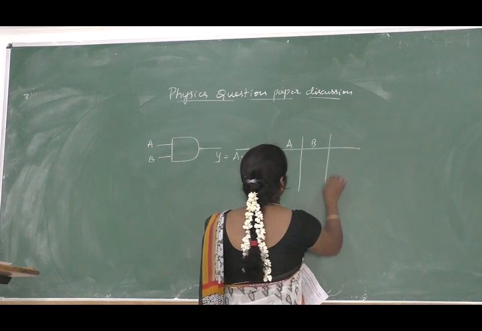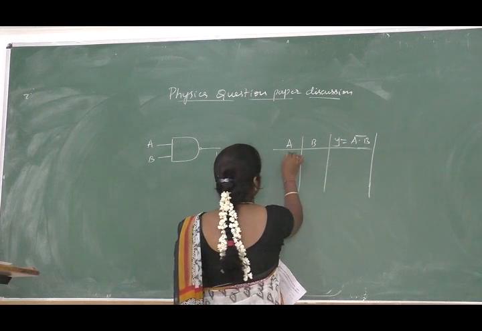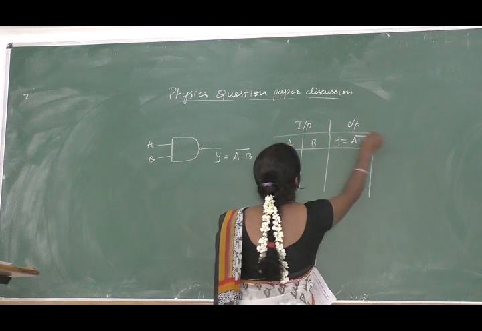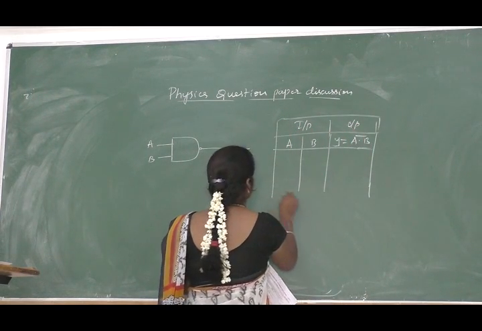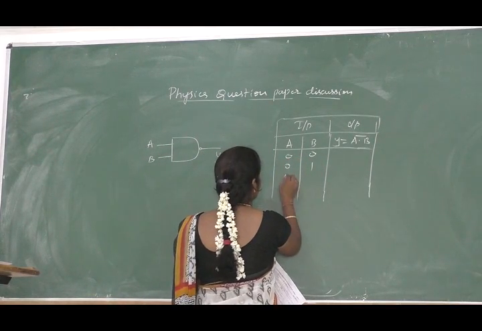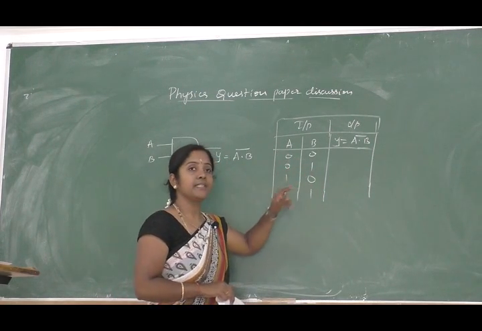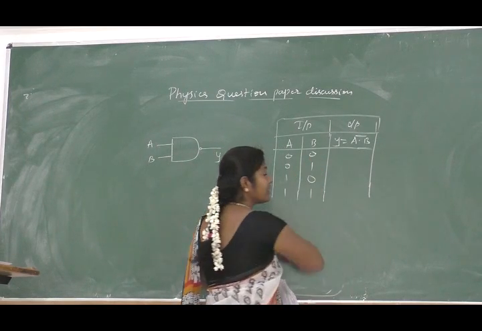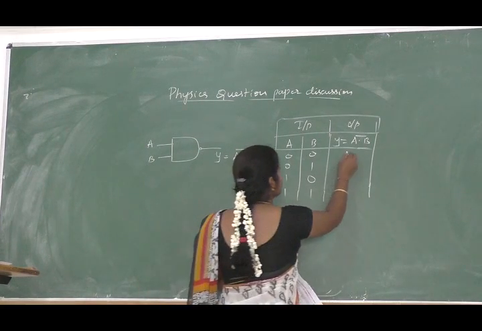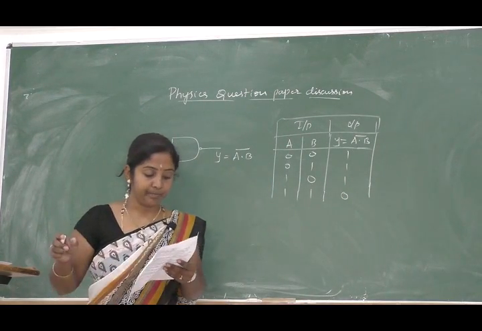A B, output is Y is equal to A dot B bar. So this is input and this is output. So there are four possibilities. One is 0 0, 0 1, 1 0 and 1 1. 0 represents low, 1 represents high. So when both are low, the output of AND gate is 0, but here it is 1. So here also 1. So this is a truth table of NAND gate.